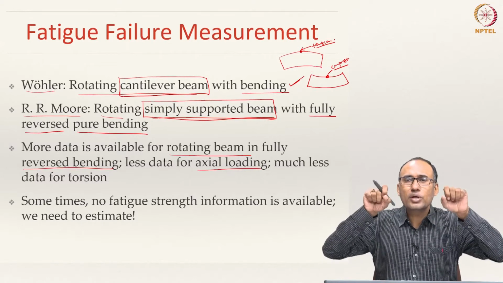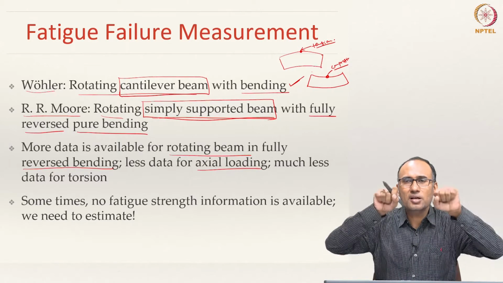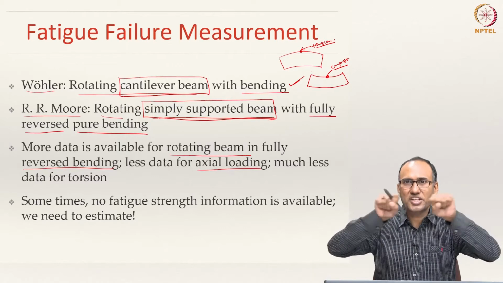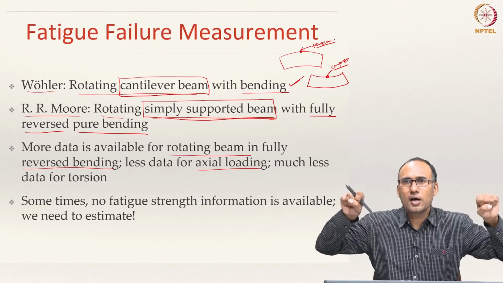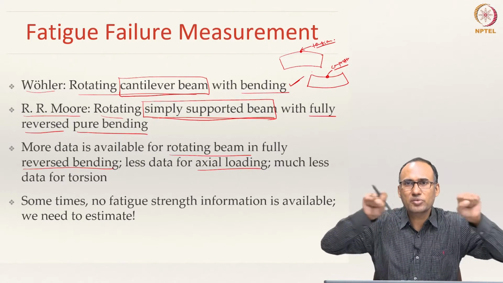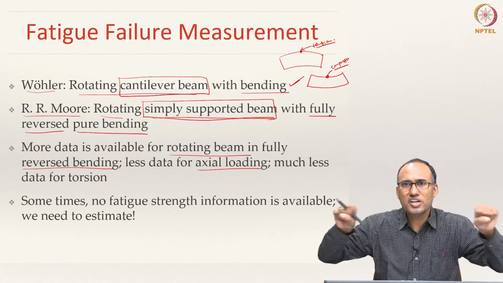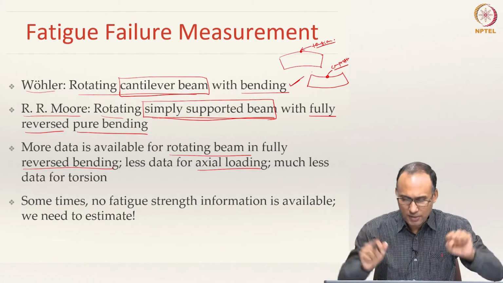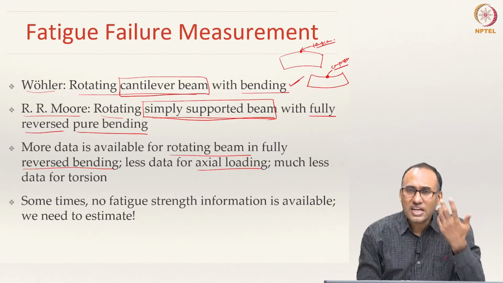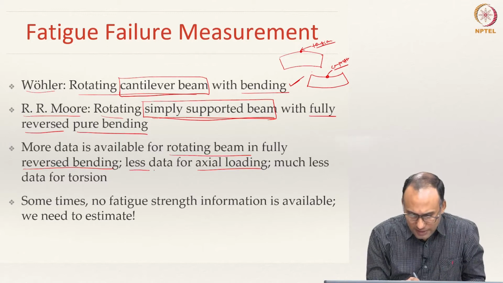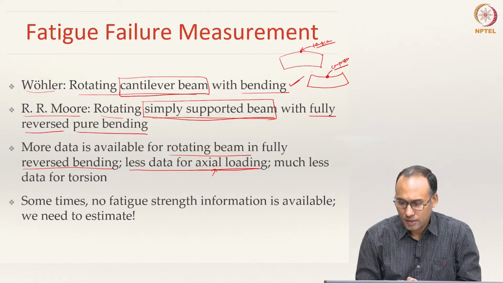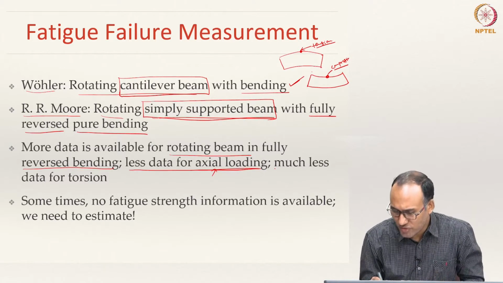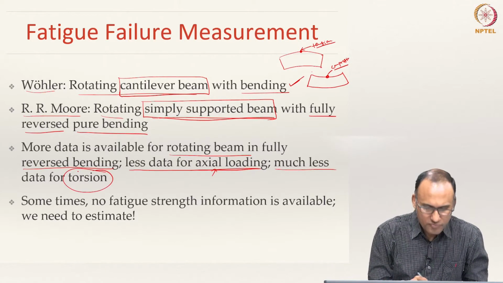Similarly, you can also do an axial test, uniaxial tension push pull tests, that is also repeating. So, you can have a fully reversed one, tension, compression, tension, compression, that is also cyclic. That kind of experiment is not so easy, and there is less data available for such an experiment, and much less data available for torsion.